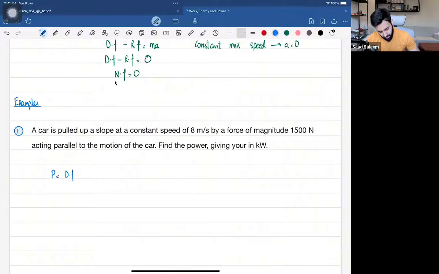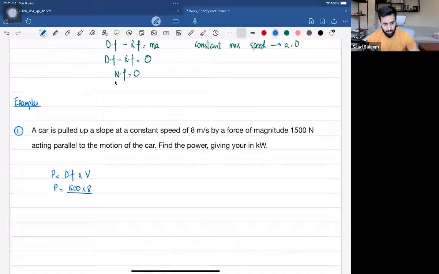Power, as we know, is equal to force times velocity. But remember, it's the driving force times velocity. So what is the power? The power is 1500. What's the velocity? The velocity or the speed is 8. So that means it's 1500 multiplied by 8.